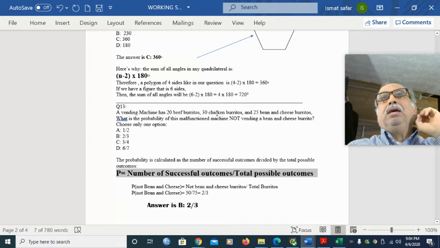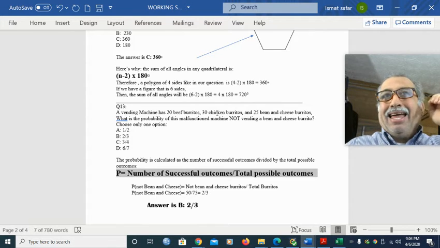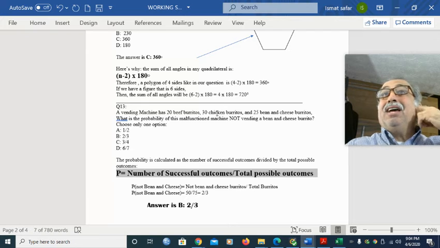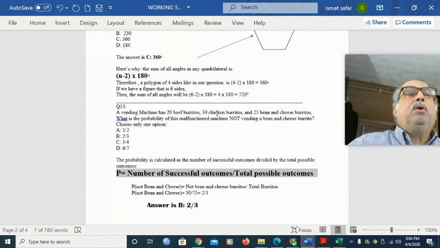We need it to be, in action, in actual event, if you will. So not vending a bean and cheese burrito is the successful outcome because that's what the question wants. Now, if the question says, well, what about vending a bean and cheese burrito? Then the successful outcome is vending a bean and cheese burrito.